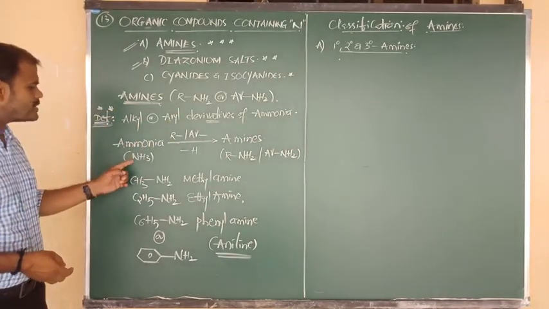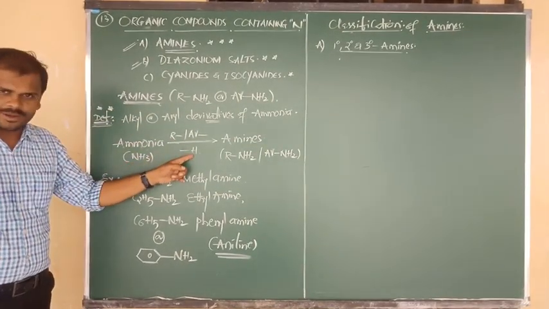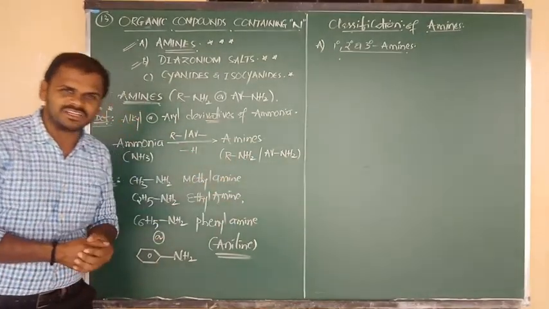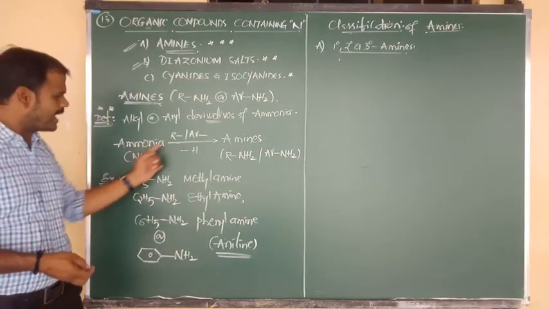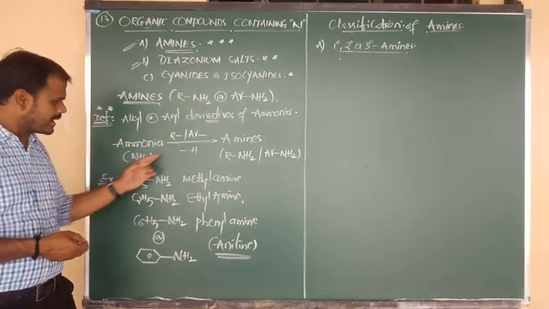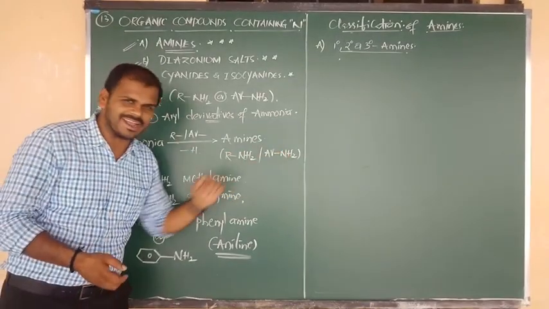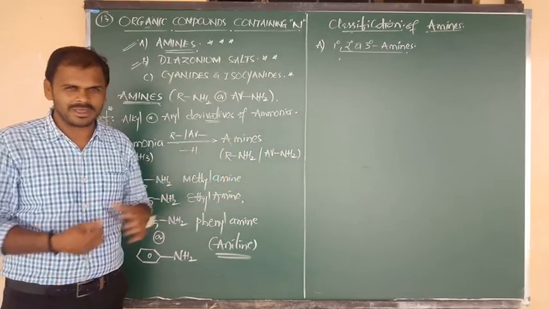Suppose ammonia formula is NH3. In that, one hydrogen atom we are removing, and that hydrogen is replaced by R, so we can say RNH2, means you got aliphatic amine. Again we are removing one hydrogen, and that removed hydrogen is replaced by the aryl group, so we can say ArNH2. That means we can prepare aliphatic amine and we can prepare aromatic amine.